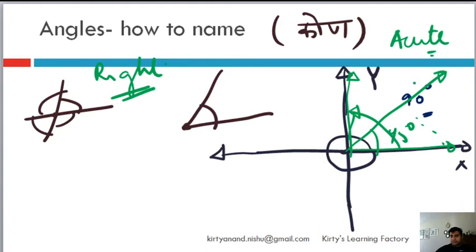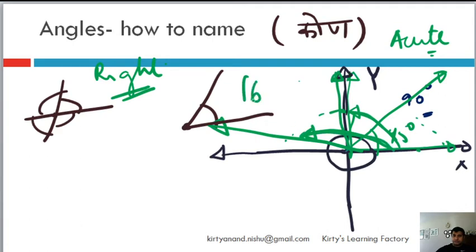Now this line continues to move. The moment it crosses over 90 degrees, just about, 90 point something, this angle will be 90 plus something, and up till here, let's say it is 160 degrees, this will be known as an obtuse angle.